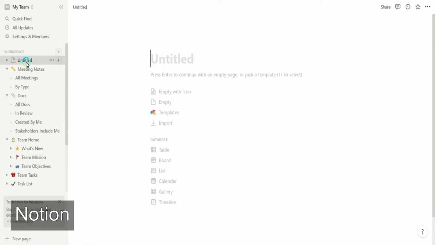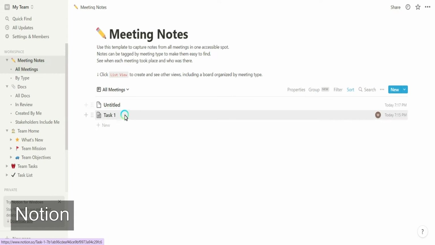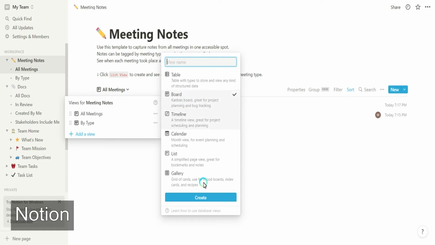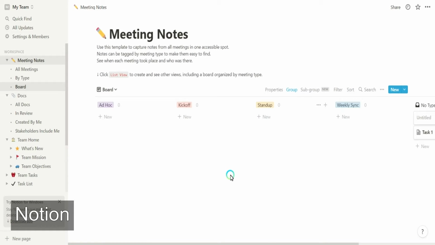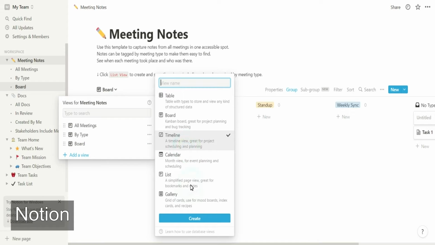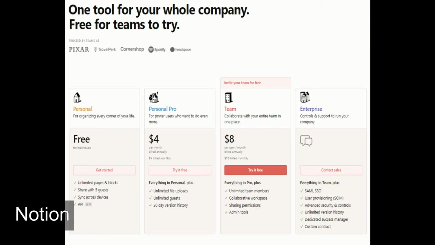You can create new pages easily and arrange them by just dragging them. The detail is pretty much the same. What changes is the way to visualize them. It can be a table view, a Kanban board, a timeline, and more. Overall, it's a pretty flexible system and offers a free plan for small teams and paid options for bigger teams.